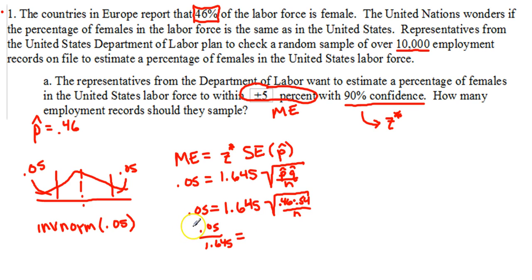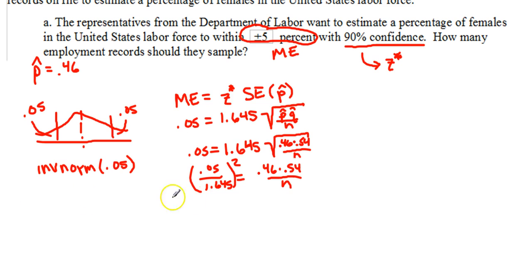Then we've got to square both sides in order to get rid of that square root. We square this side here, and we're left with 0.46 times 0.54 over n. We talked about this before. Essentially, this is just algebra. We would multiply by n and then divide by this whole thing, which effectively just switches these two. So I can solve for n by switching those two. I've got my 0.46 times 0.54 in the numerator, and this whole quantity goes in the denominator: 0.05 over 1.645,